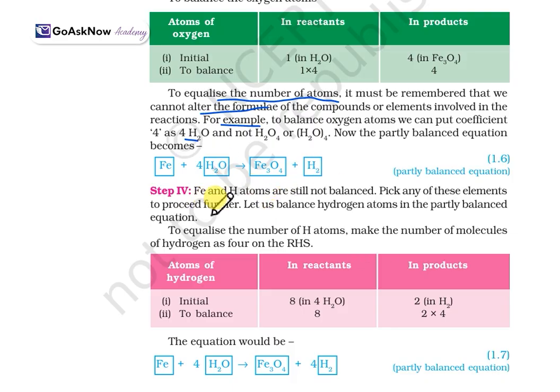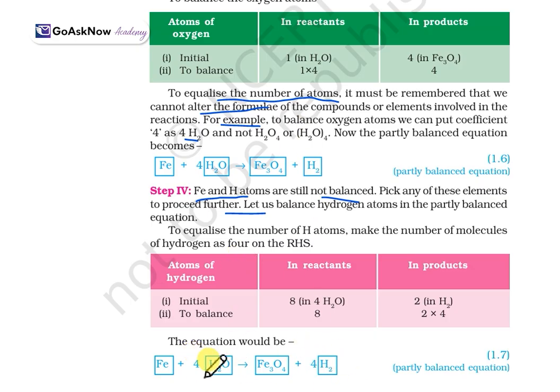Okay, now step 4 will be: Fe and H atoms are still not balanced. We can see Fe is 3 here, and here it is only 1. So now let us pick up these elements further and balance them. Initially it is 2H2, so we'll balance it by making it 4H2. The equation would become Fe + 4H2O → Fe3O4 + 4H2.